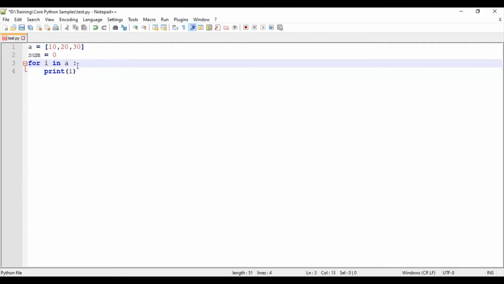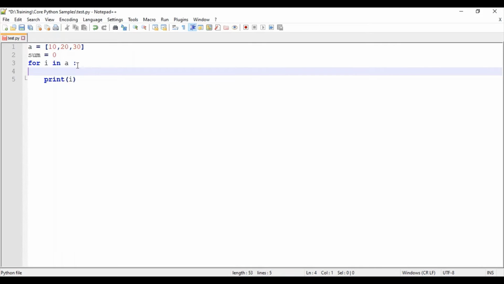Now what I want is to sum all these three numbers, 10, 20 and 30. If I add them, I would get 60. So for each element, what I would be doing is